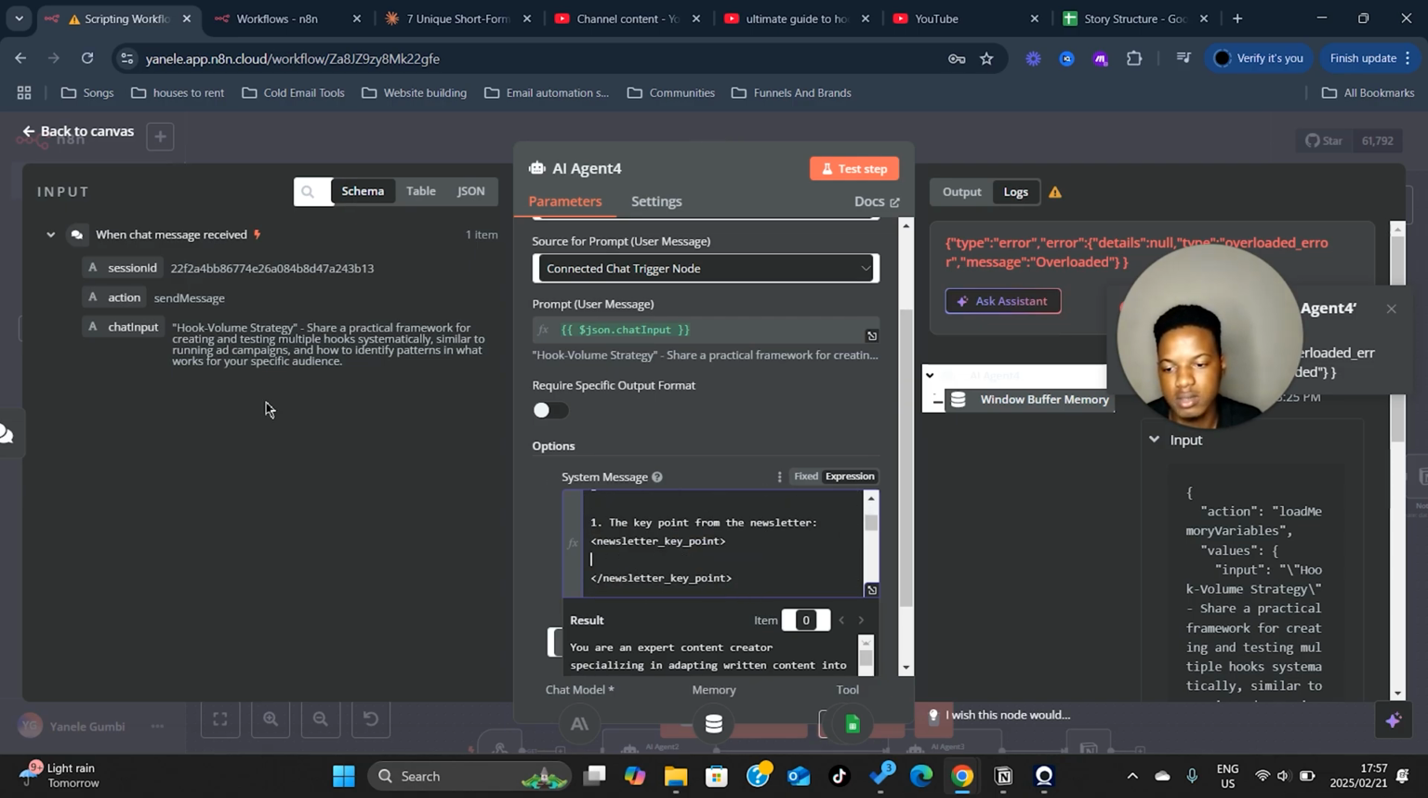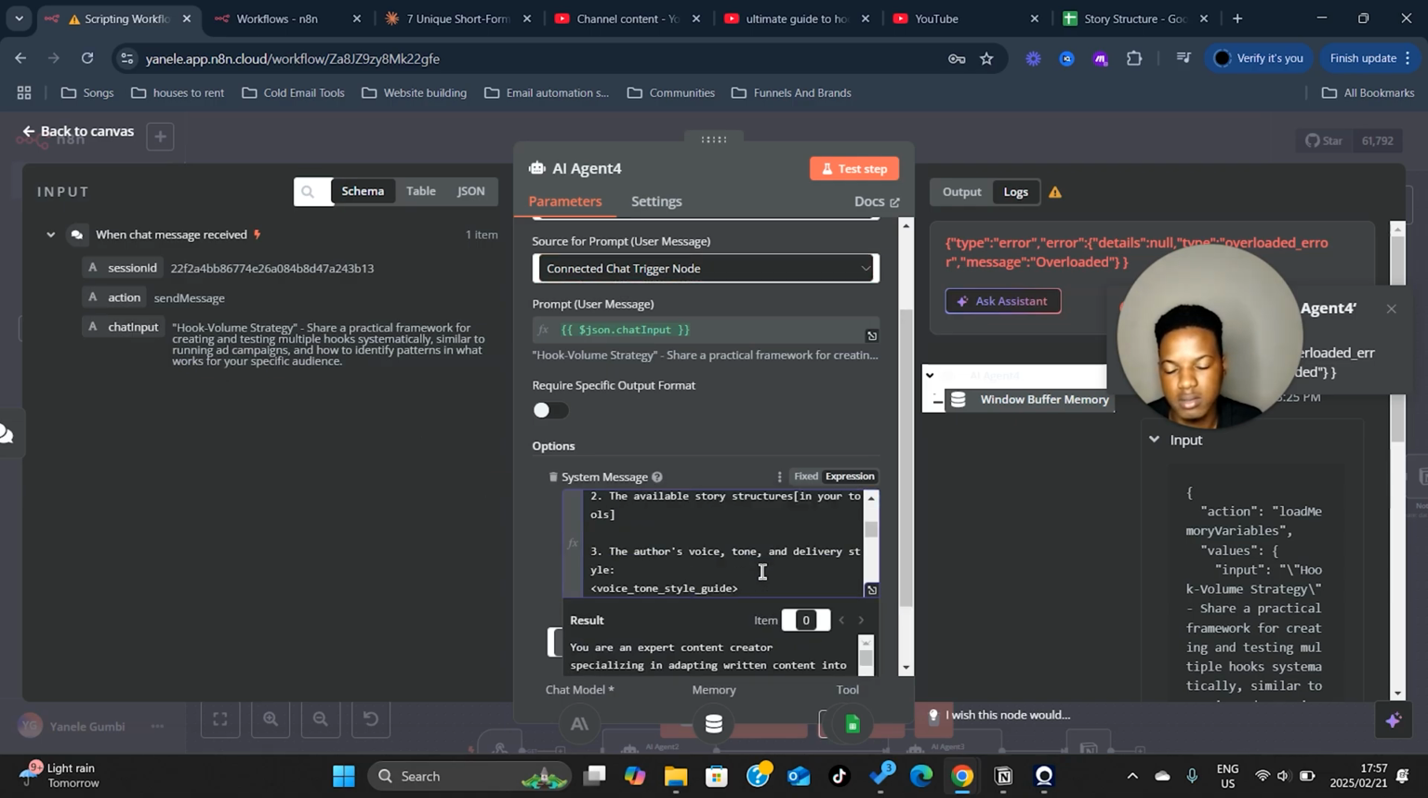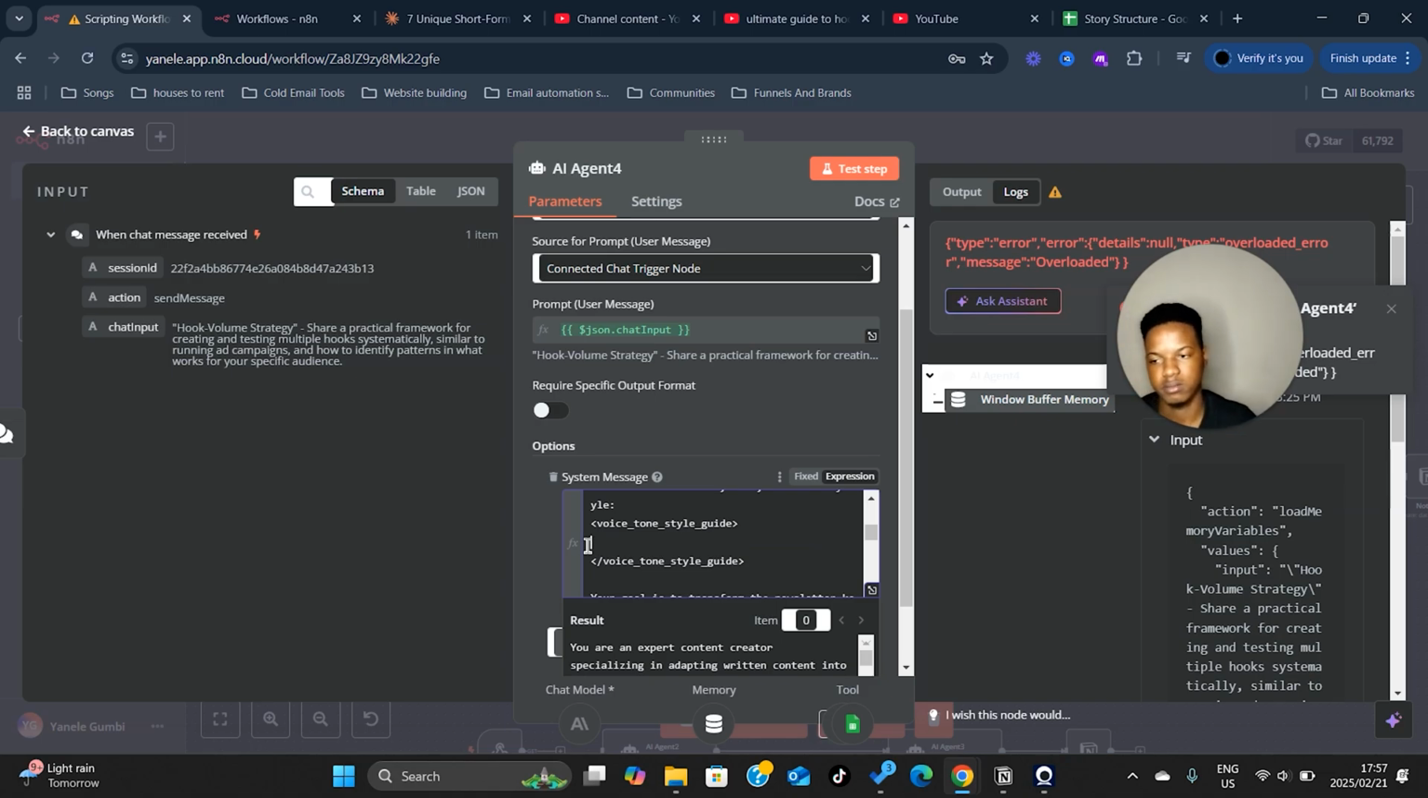Where's this? Key point from the newsletter. You can take the chat inputs and put that in the key point from the newsletter. Available story structures. It's in your tools. Don't do nothing to that. The author's voice, tone, delivery, and style. You're gonna put the chat inputs there as well.